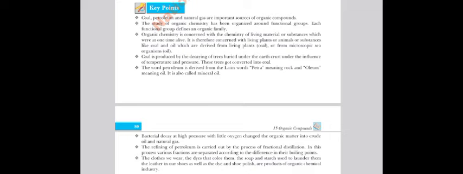The clothes we wear, the dyes we color them with, the soap we use, everything is provided by organic chemistry and organic compounds. But the basic thing we need for them is organic compounds that contain carbon, and they use the process of polymerization to give rise to industry, which gives us certain products such as starches, oils, dyes, and so on.